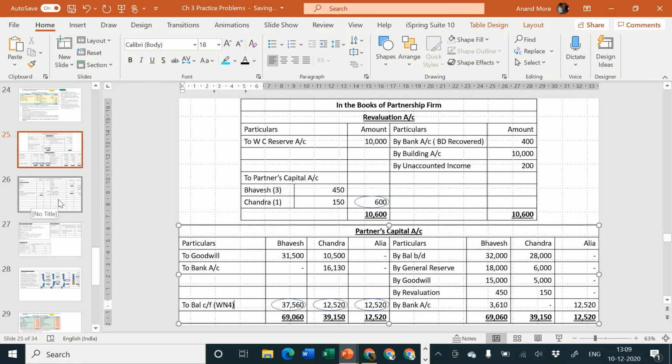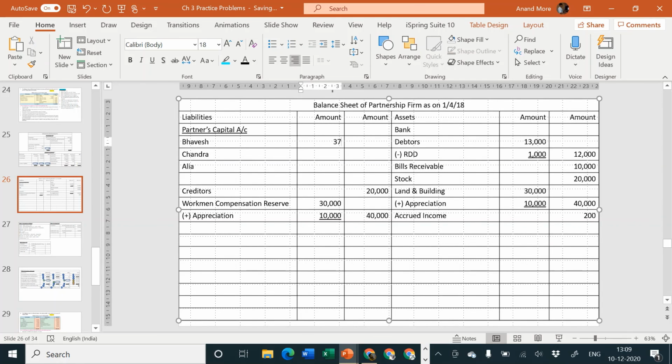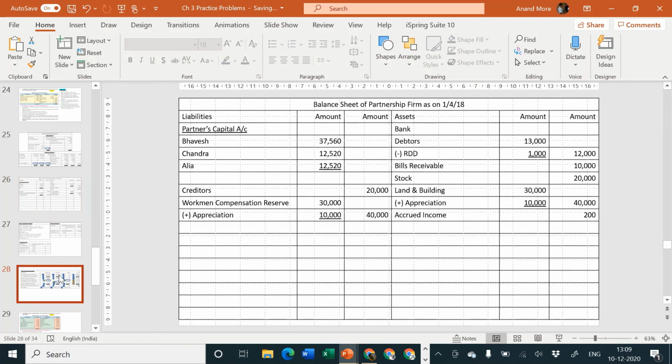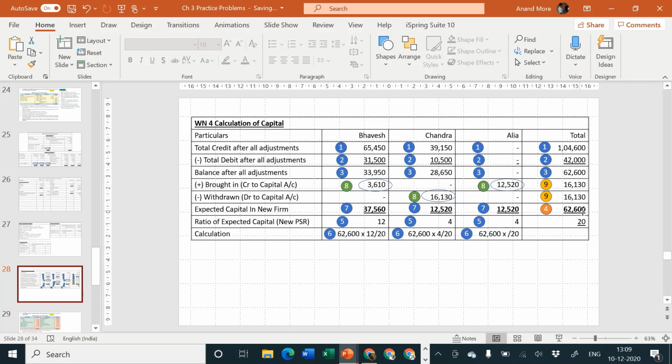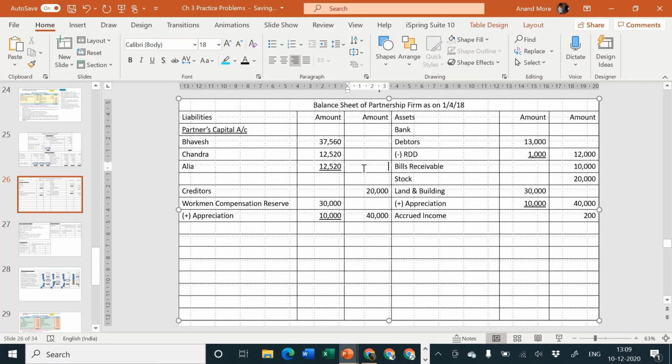We'll write these amounts here. Partners capital account: 37,560, 12,520 and 12,520. Let us take the total to the outer column. Total is also known to us. There is no need to take extra totaling. 62,600 is the totaling. So I'll take to the balance sheet outer column 62,600.